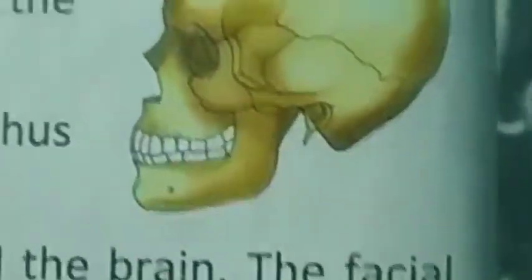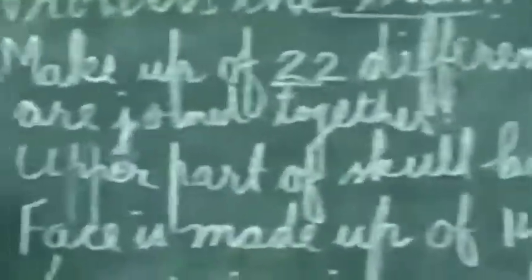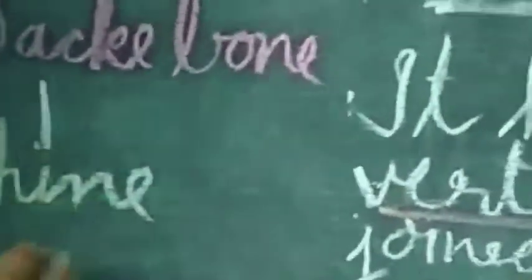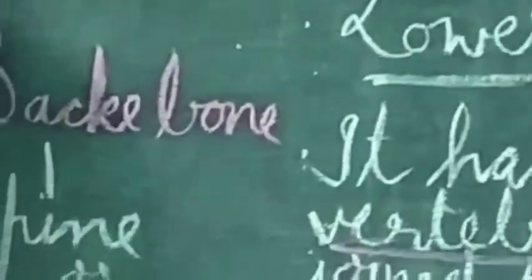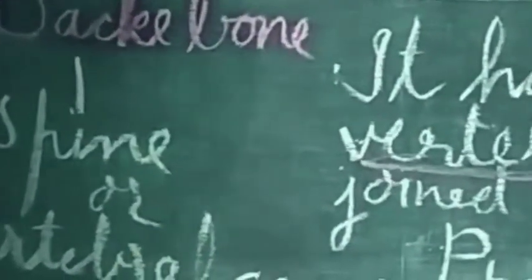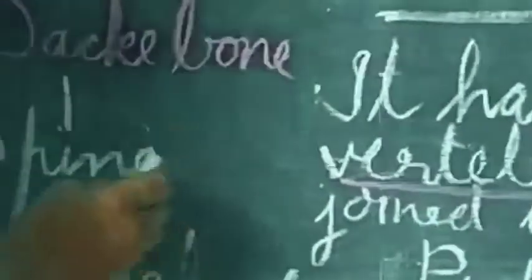So dear student, I think you have understood about the skull. The next topic is the backbone. You are very familiar with the backbone. In a simple way, it is also called the spine or vertebral column. So we can say the backbone is also called the spine or vertebral column.